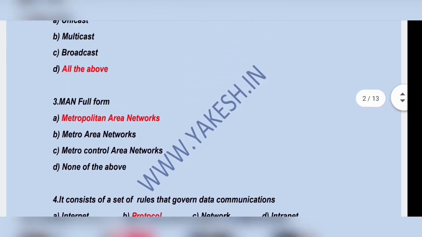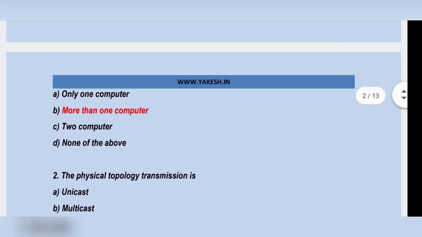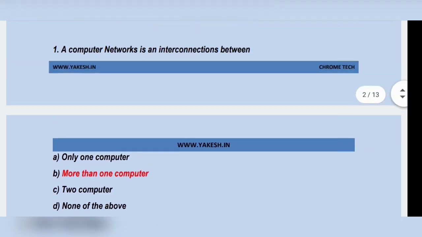MAN full form: metropolitan area network. The physical topology transmission is all of the above: unicast, multicast, broadcast. Only one computer. A computer network is an interconnection between more than one computer. Option B, more than one computer.